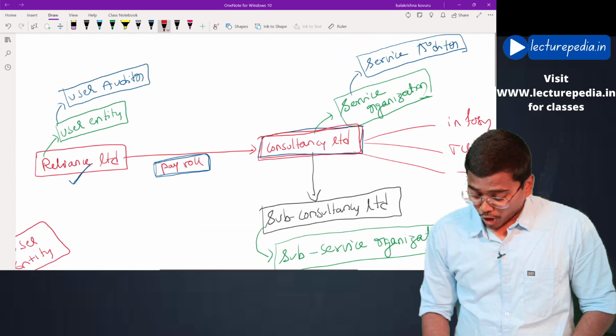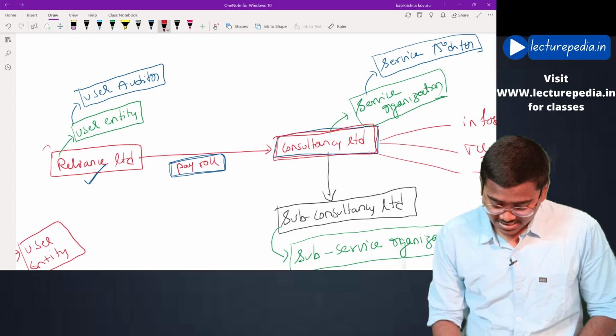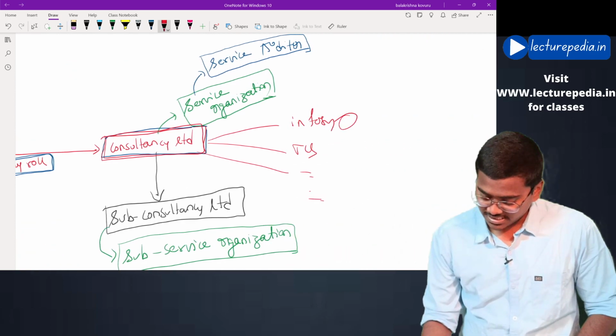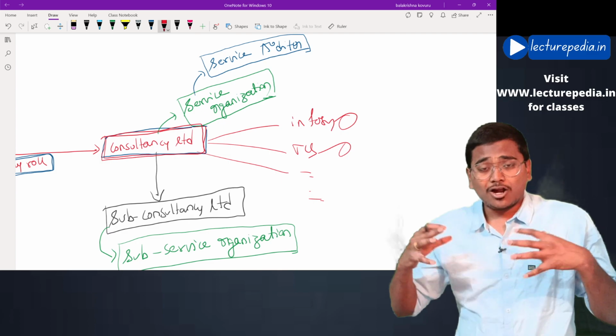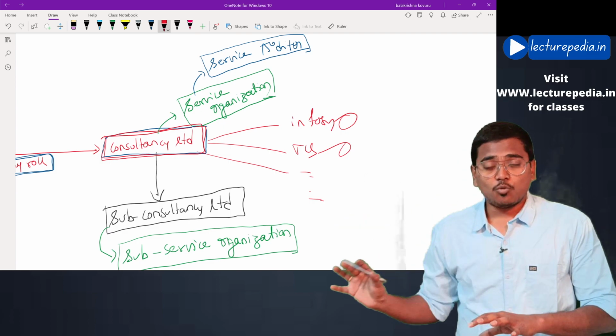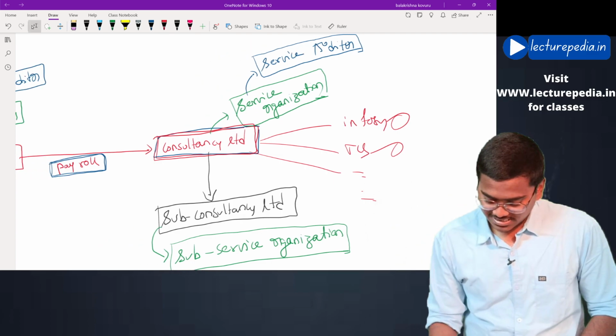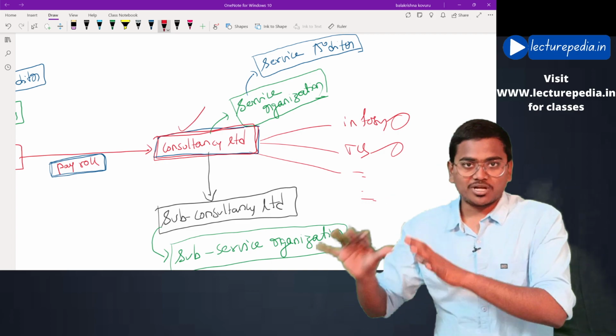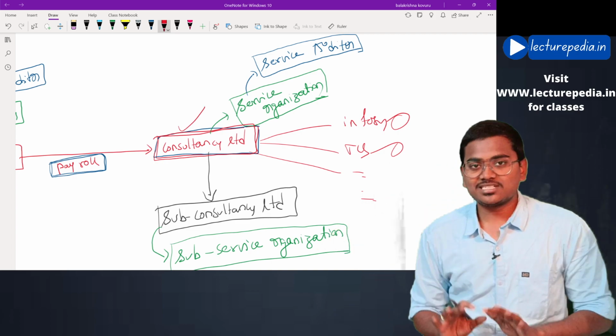Now if the auditors of all these clients, Reliance Limited, Infosys Limited, TCS Limited, want to come to Consultancy Limited and perform procedures on it, it is not possible.